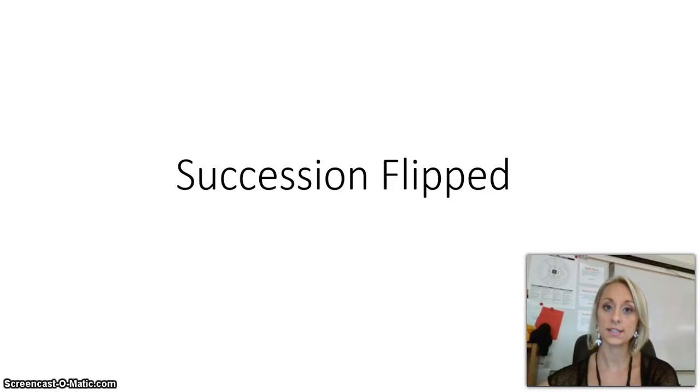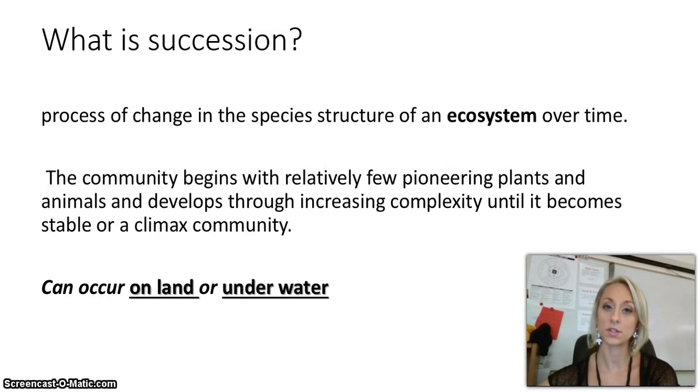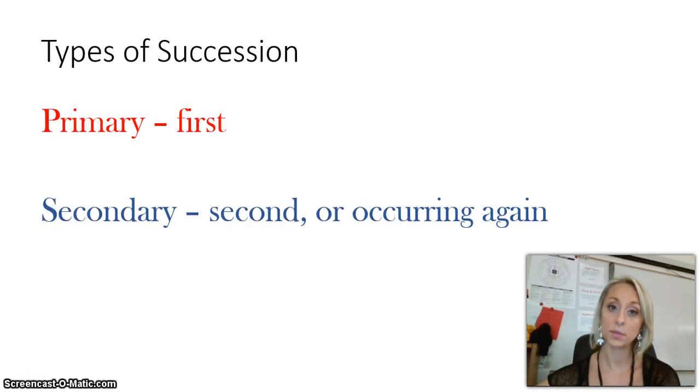Today we're going to talk about succession. What is succession? Succession is when a new ecosystem is being created or an old ecosystem is starting over. This can occur on land or underwater. There are two types of succession: primary succession and secondary succession.